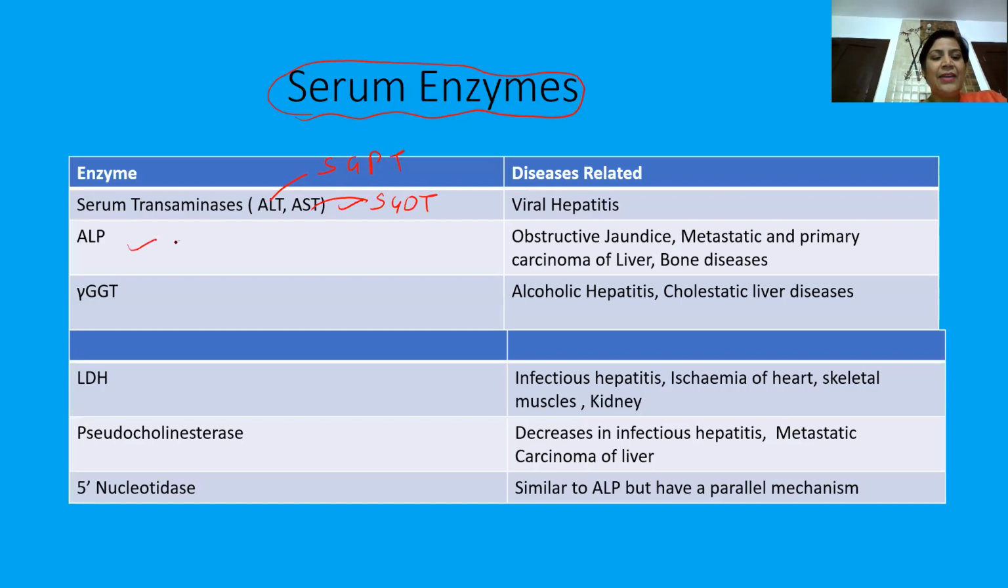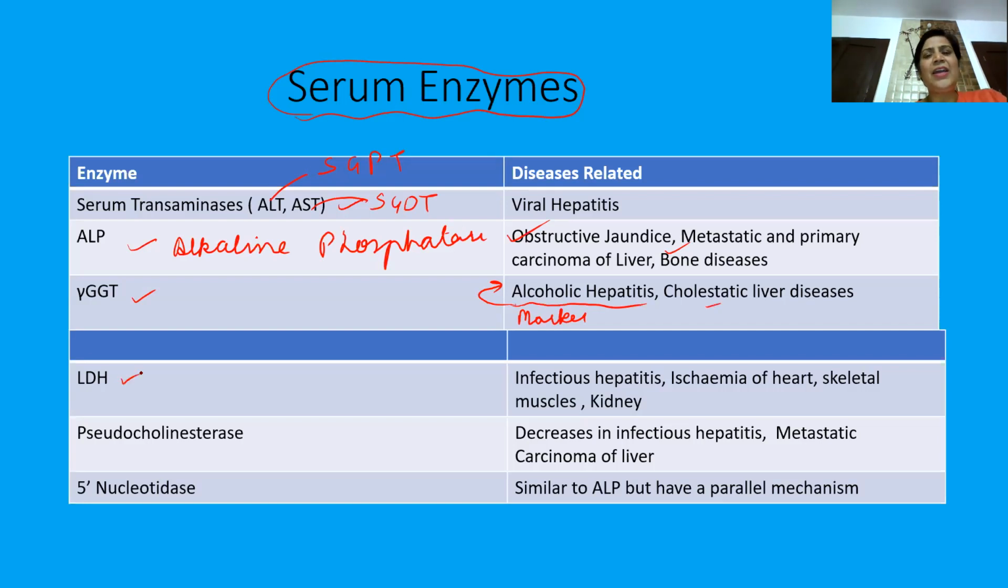ALP, alkaline phosphatase, is a very, very important enzyme, which increases in obstructive jaundice, in bone diseases also, and in different carcinomas of the liver. Then gamma GGT, gamma glutamyl transpeptidase, is a sensitive marker of alcoholic hepatitis or alcohol abuse, and obviously of cholestatic liver diseases.